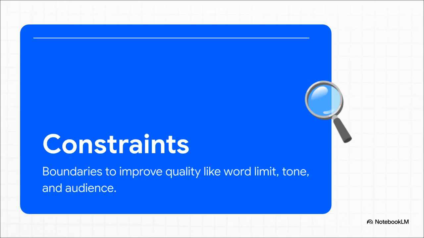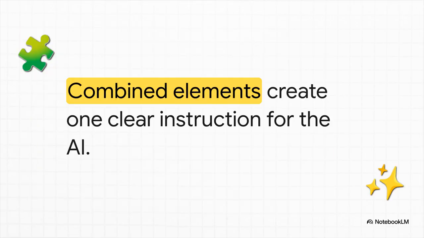And finally, constraints. These are your guardrails. They dictate the tone, the audience, or even a strict word count. You could say, keep this under 300 words, use a professional tone, or avoid technical jargon because the audience is high schoolers. Constraints keep the AI from wandering off into the weeds. Now, check out how all 5 of these puzzle pieces snap together into one cohesive, highly intentional instruction.